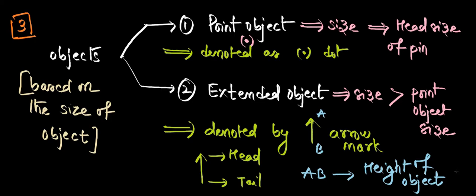Any doubt in this? So these are the different classifications of objects. First, luminous and non-luminous. Second, transparent, translucent and opaque. And third, point object and extended object.